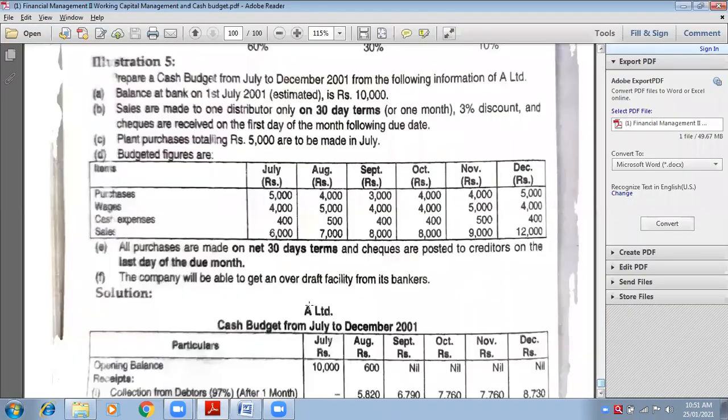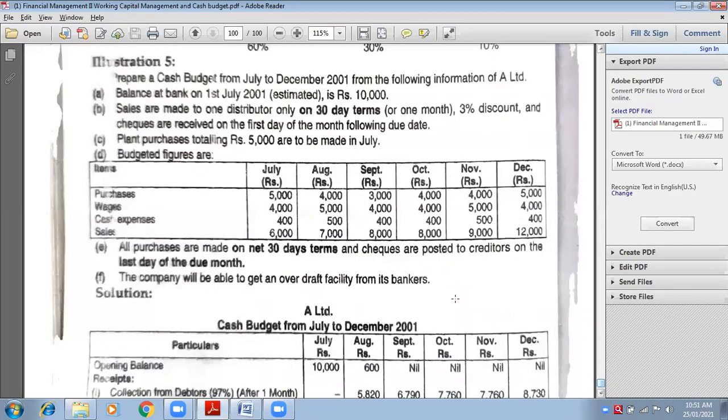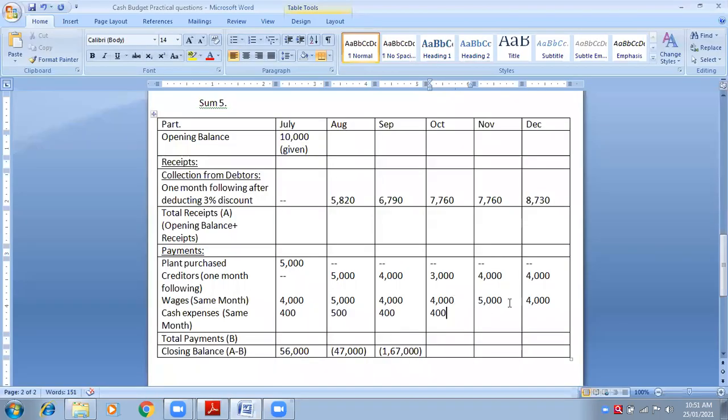Cash expenses of July 400, August 500, September 400, October 400. What about November and December? 500 and 400. So November 500 and December 400. Is it clear, everybody? Yes, ma'am.